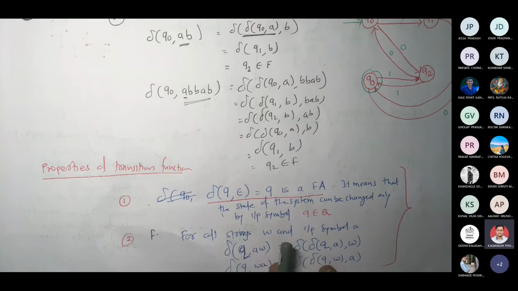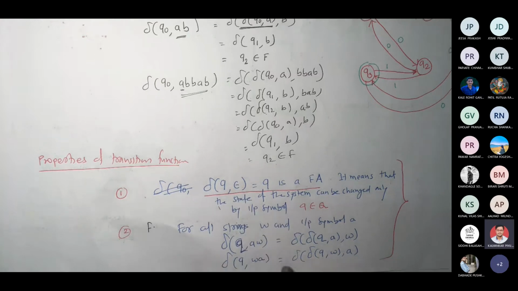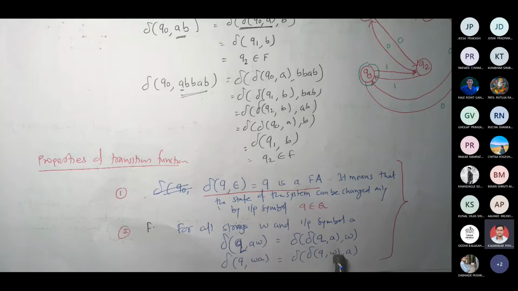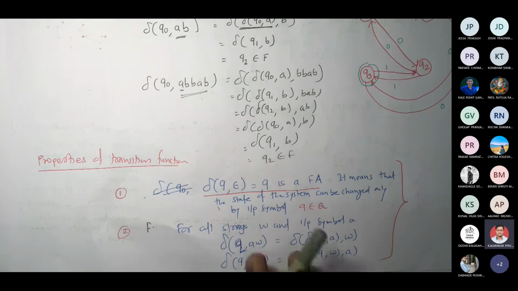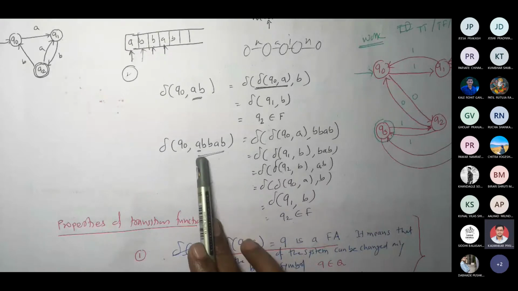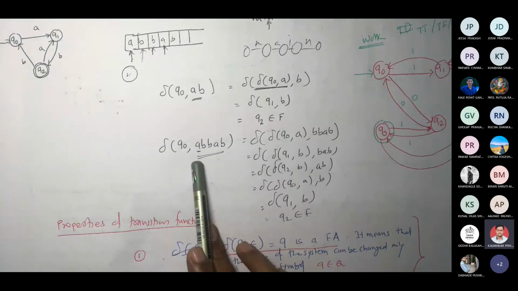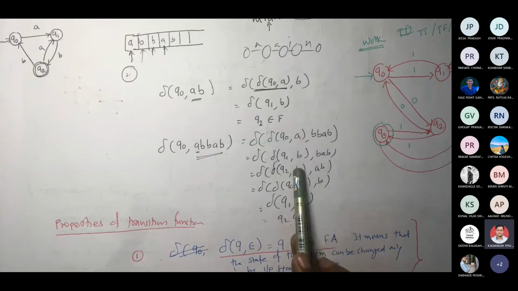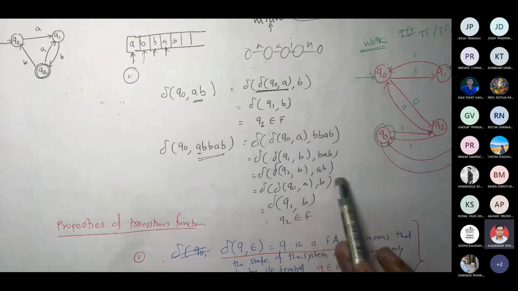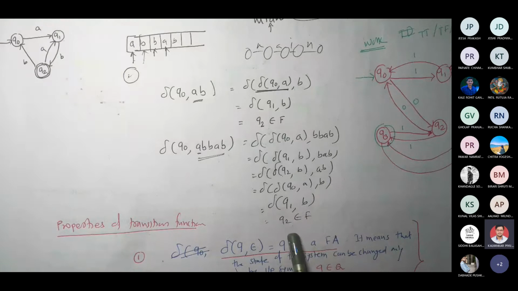The second property was with respect to the string. Let us say W is a string and there is an input symbol A. If you have delta Q comma AW, then one can write it as delta of delta Q comma A, comma W. So this string can be broken into a substring by pulling out one symbol, the leftmost symbol, and the rest of the string is kept on the right. In the example we took, we pulled out A, then we got B, then B, and then we wrote the remaining string here, and ultimately we reached a state which belongs to capital F.